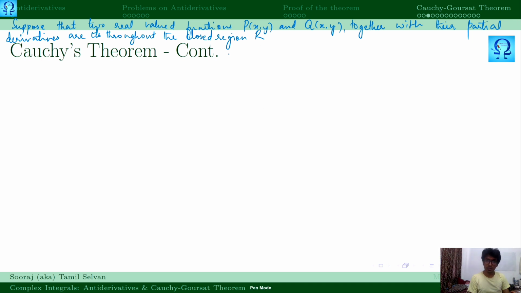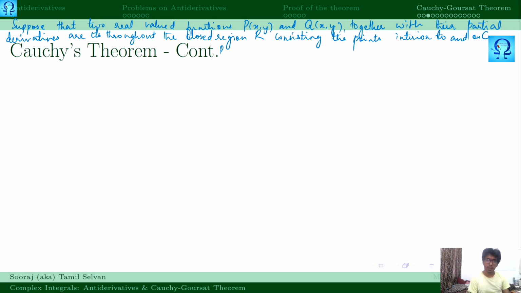So the closed region R is obtained by considering the points interior to and as well as on C.